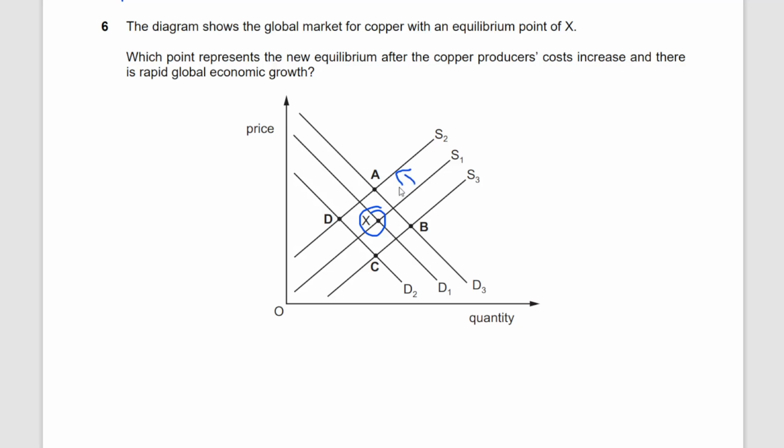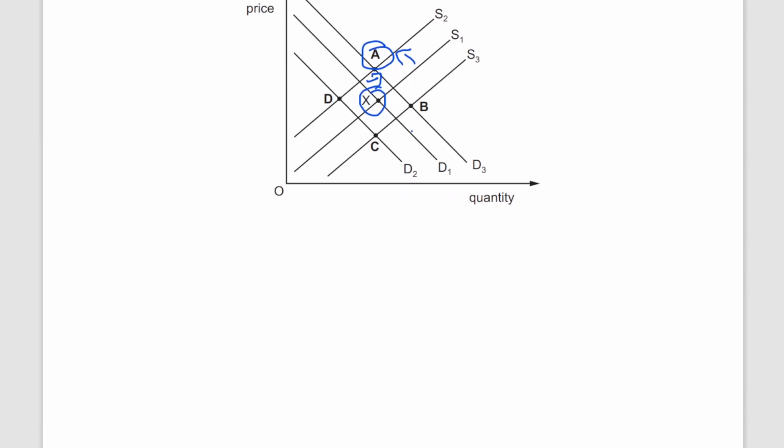So there's a leftward shift on your supply curve. And if there's rapid global economic growth, this would increase the demand for copper, and this would cause your demand curve to shift towards the right. So with your demand curve shifting towards the right and your supply curve shifting towards the left, you're going to reach a new equilibrium point, which stands at A. So option A will be the correct option over here.